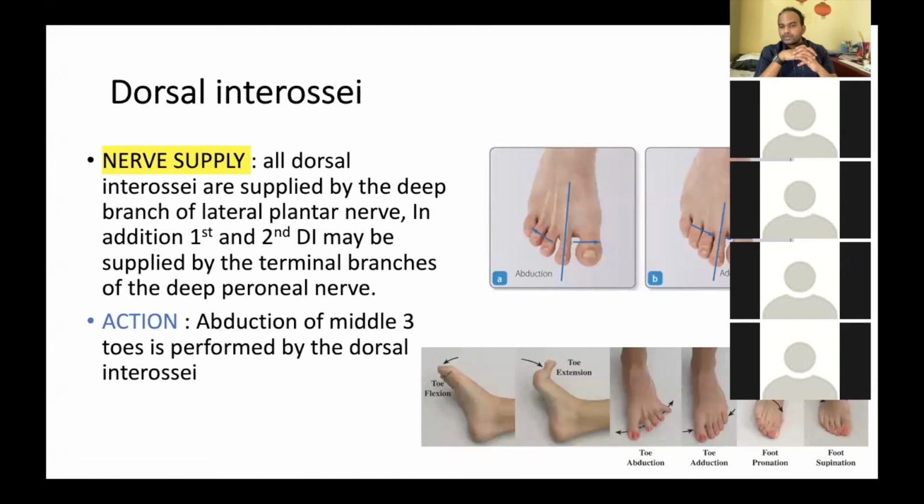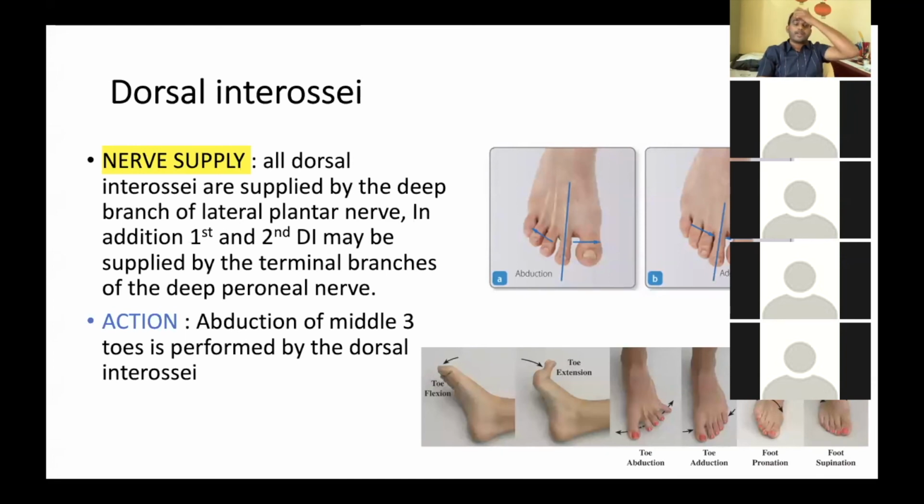Yes, sir. In foot drop the foot is plantar flexed and cannot be dorsiflexed. That condition is called foot drop, and it is due to damage of the deep peroneal nerve.